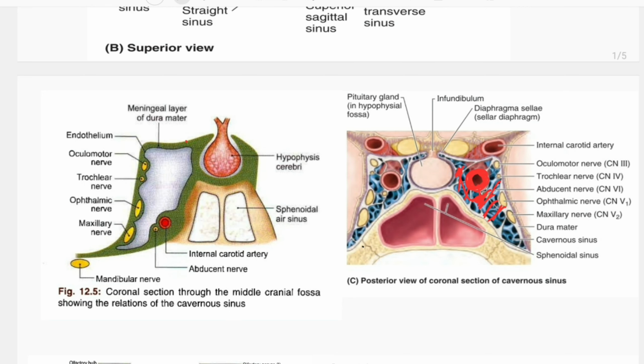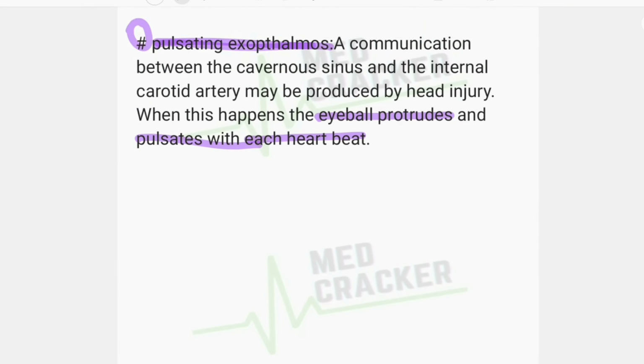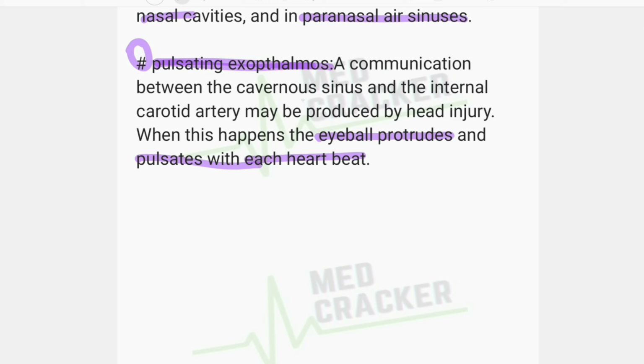So there will be pulsating exophthalmos. So communication between the cavernous sinus and internal carotid artery may be produced by head injury. When this happens, the eyeball protrudes and pulsates with each heartbeat, called pulsating exophthalmos.